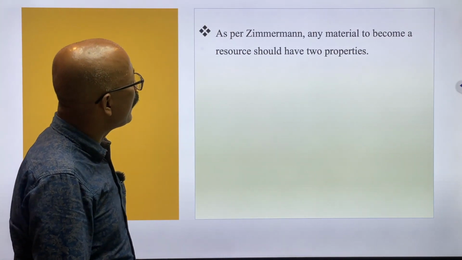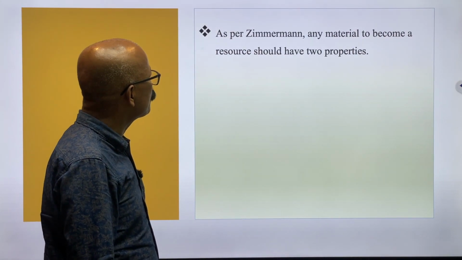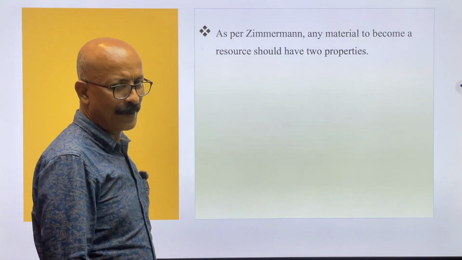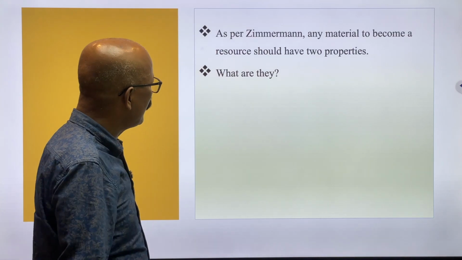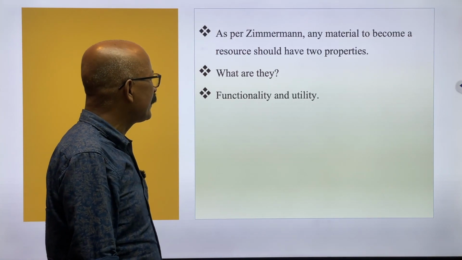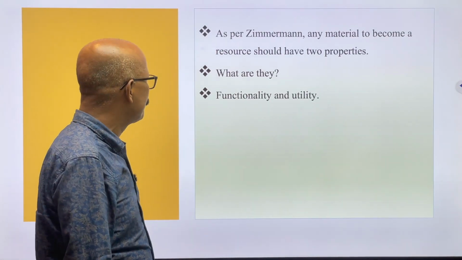As per Zimmermann, any material to become a resource should have two properties. Already I have told you, and what are the two properties? These are utility and functionality, right?